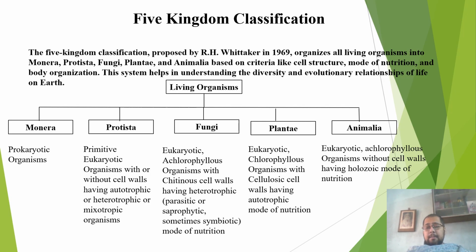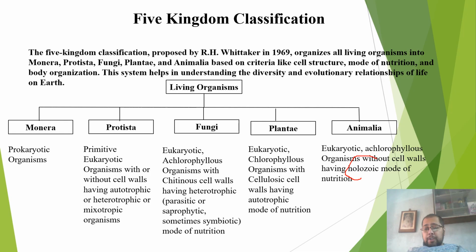The animals, or the fifth group, Animalia, consists of eukaryotic achlorophyllous organisms without cell walls. That is, they are eukaryotic, they are achlorophyllous, and they do not have cell walls. Another important factor of animals is that they have holozoic mode of nutrition. That is, their mode of nutrition is holozoic. So what is holozoic mode of nutrition?